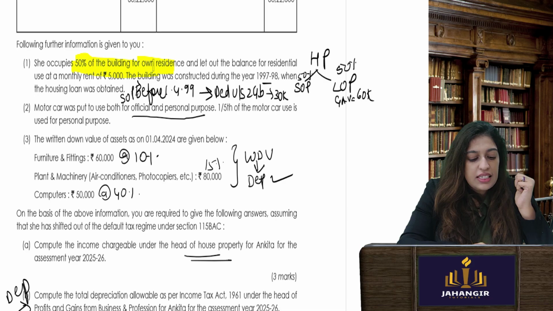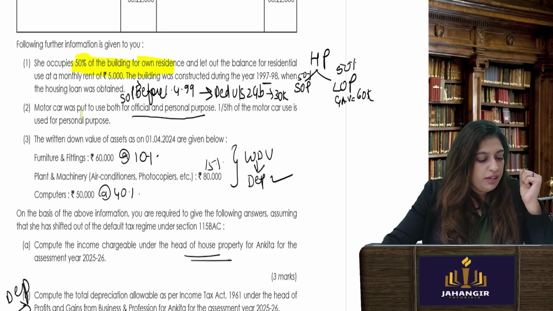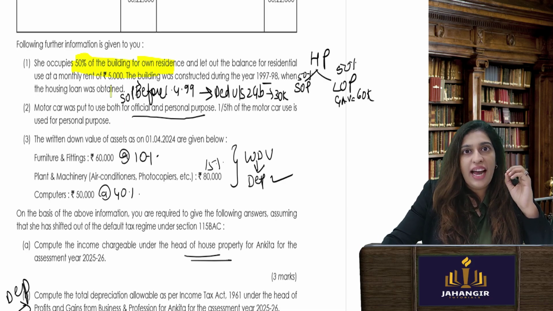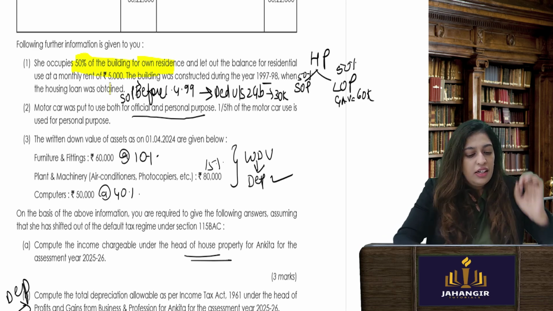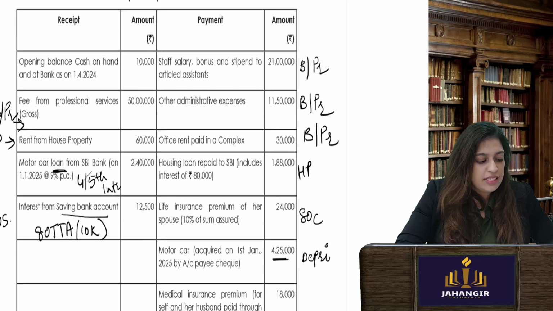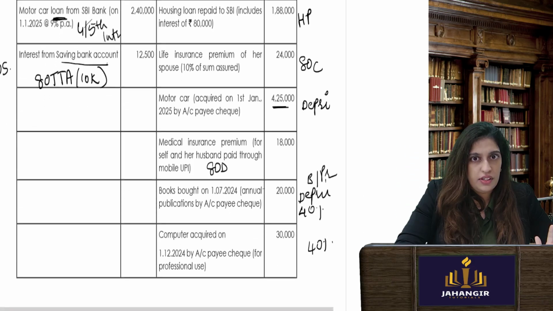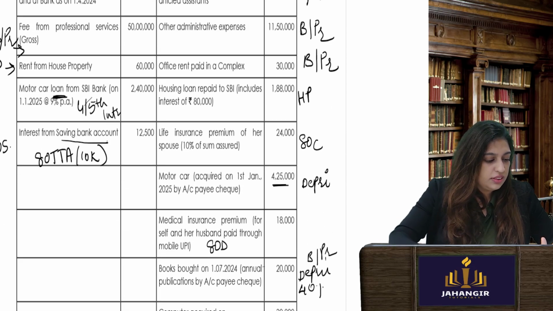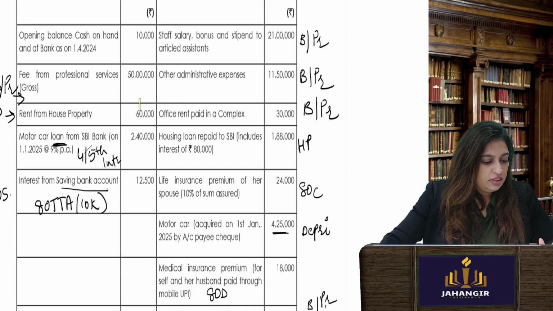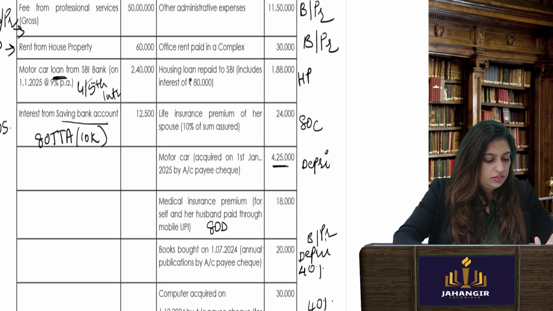She's earning 60,000 in a year. 5,000 per month. Okay, so that will be her annual income, gross annual income. Nothing mentioned about municipal taxes over here, so we will ignore it. Okay, interest on loan taken for house. Where is her interest on loan?